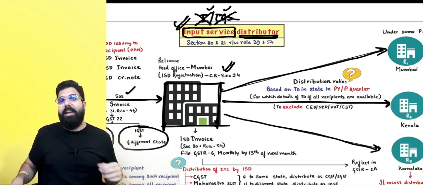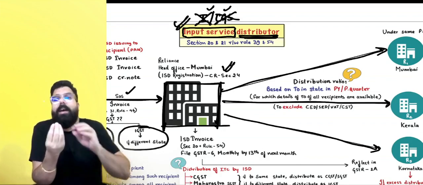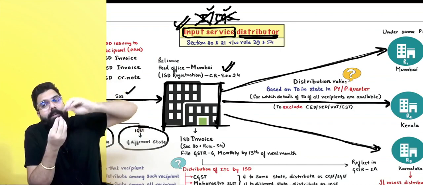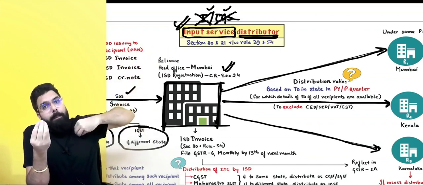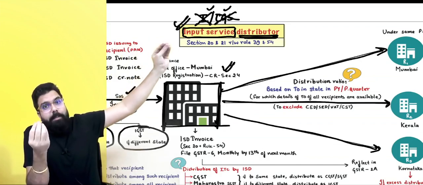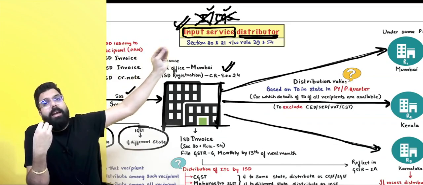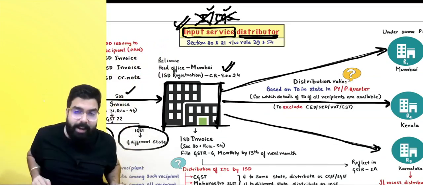Always remember one thing, if I have received an invoice in which CGST and SGST is being charged, and I am distributing to a recipient in the same state, basically the person who is under my PAN and is in the same state, then I can distribute CGST, SGST as CGST and SGST.